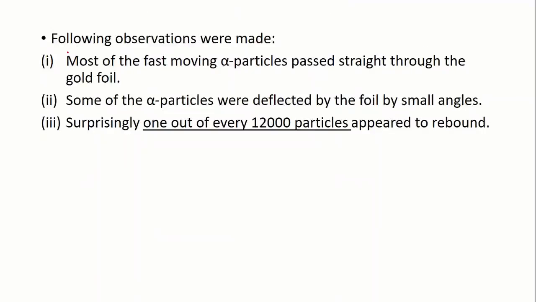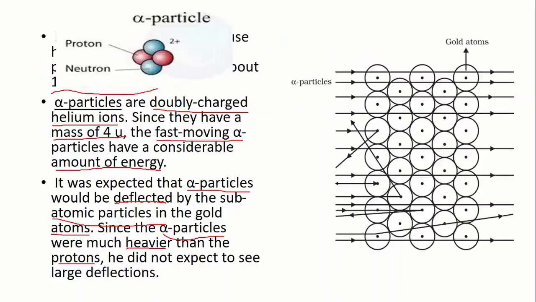Now, according to Rutherford's observation, most of the fast moving alpha particles passed straight through the gold foil. Over here you can see that most of the alpha particles passed through the gold foil.